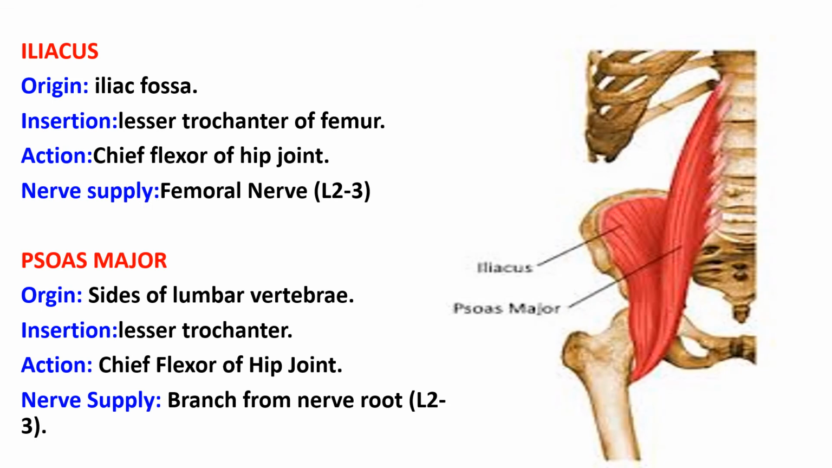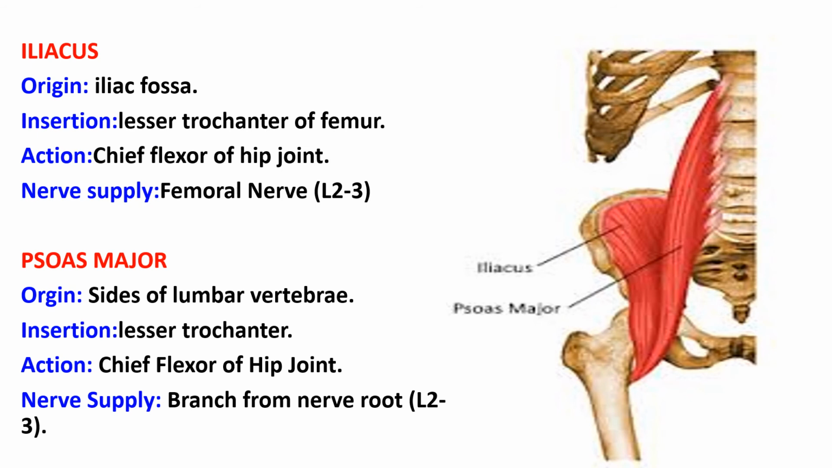Next we come to the iliacus and the psoas major muscle. These muscles, as you all know now, form the lateral part of the floor of the femoral triangle. They are also helpful in forming the posterior abdominal wall. The iliacus takes origin from the iliac fossa of the hip bone, whereas the psoas major takes origin from the sides of the lumbar vertebrae.